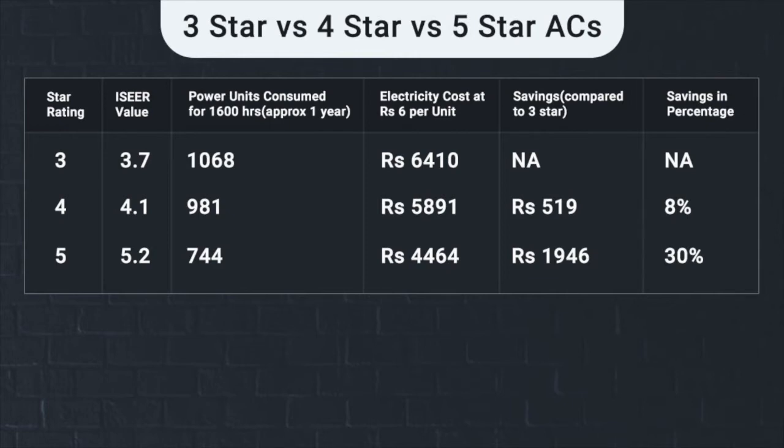So as you can see, in a 4-star AC you will be saving around 500 rupees compared to a 3-star one, and in the 5-star one you will be saving around 2000 rupees. So it helps you save around 8% in the 4-star AC and 30% in the 5-star AC. Does not mean that you should blindfoldedly go for a 5-star AC. It depends on your usage.